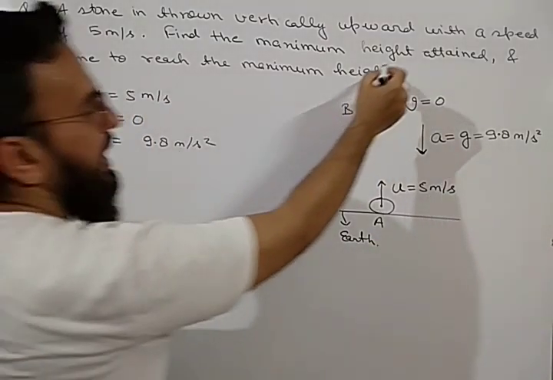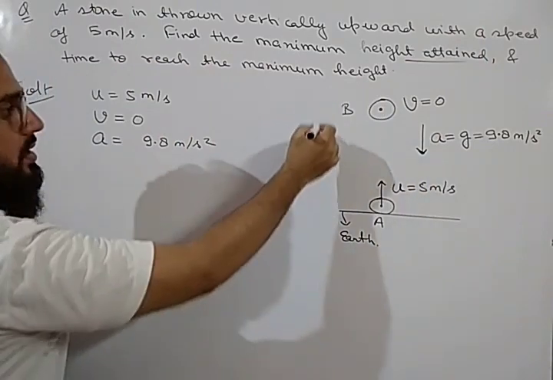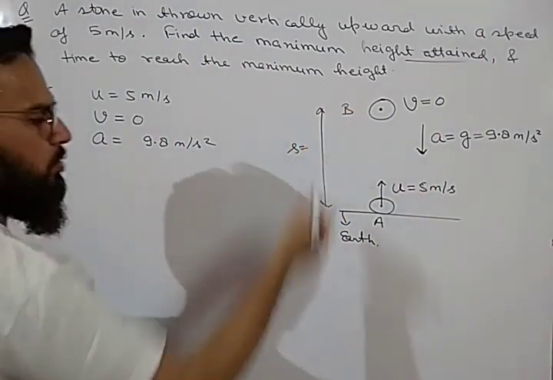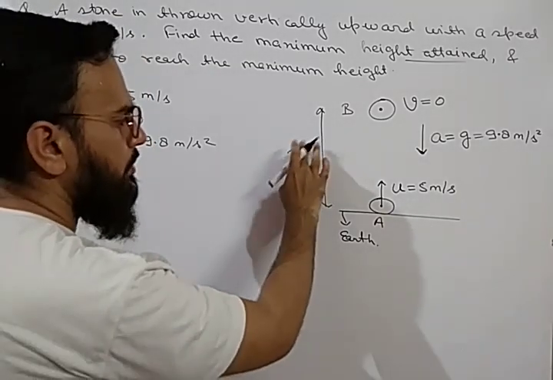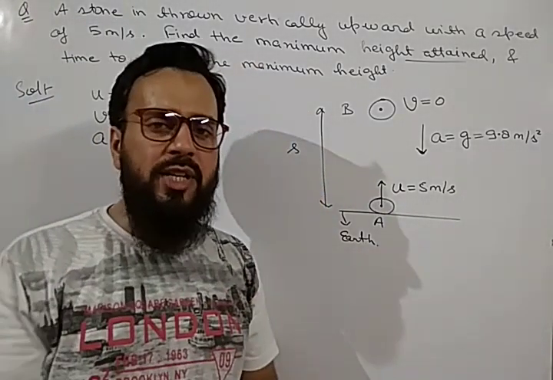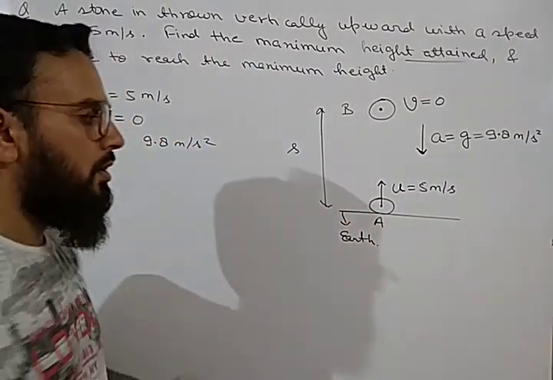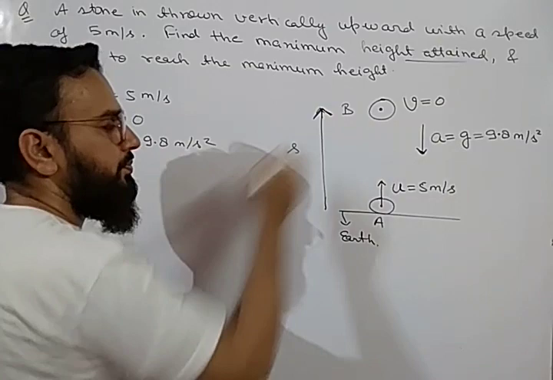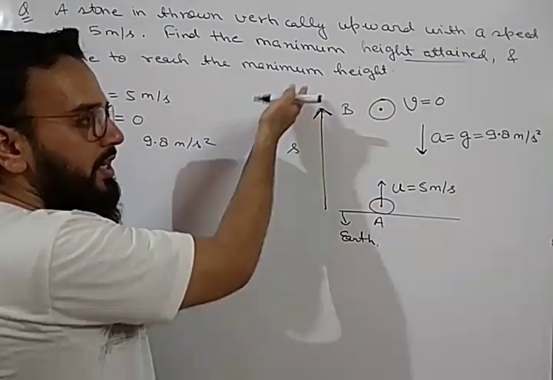We have to find maximum height attained. This is our maximum height, which can be represented by S, or you can represent it by H also, but I am representing it by S. It is displacement. Height is simply displacement. So what is the direction of displacement? It is always in upward direction.